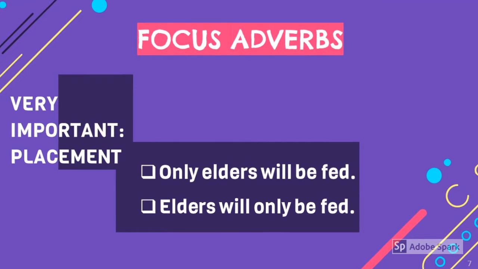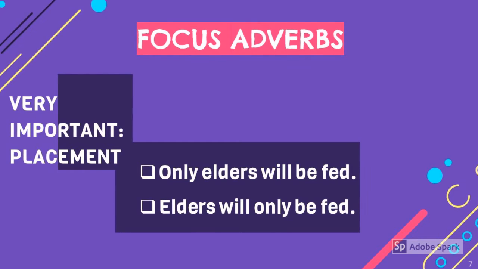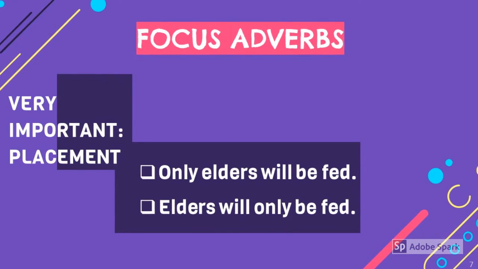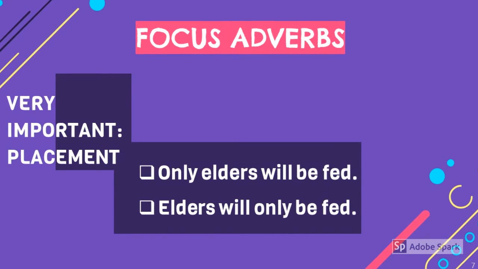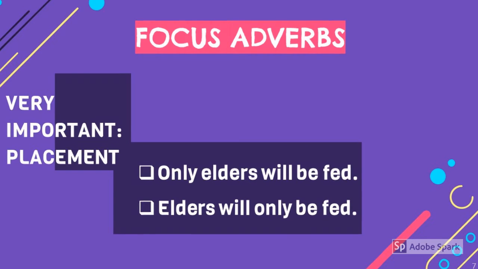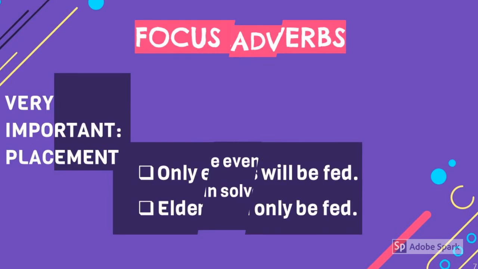Only elders will be fed stands for not young people, not mature people. Only people who are old are going to be provided with food, while elders will only be fed means that the only thing that they will receive is food. They will, for example, not receive shelter.